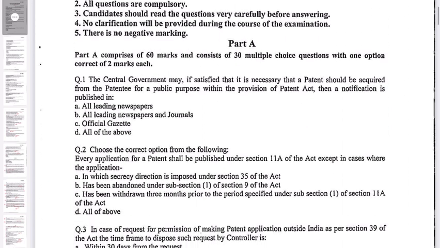Question number 1. The central government may, if satisfied that it is necessary that a patent should be acquired from the patentee for a public purpose within the provision of the Patent Act, then a notification is published in: A, all leading newspapers. B, all leading newspapers and journals. C, official gazette. D, all of the above. So the correct option here is C, official gazette.